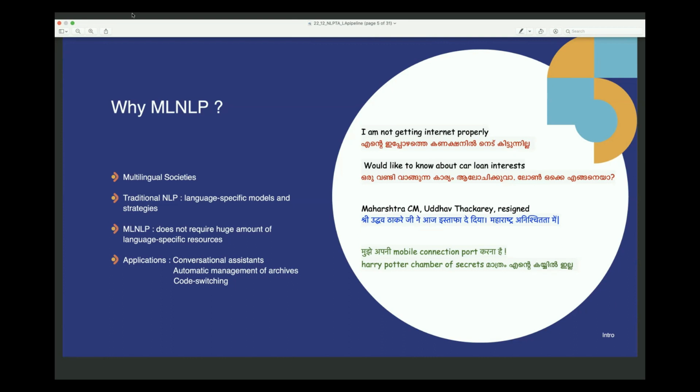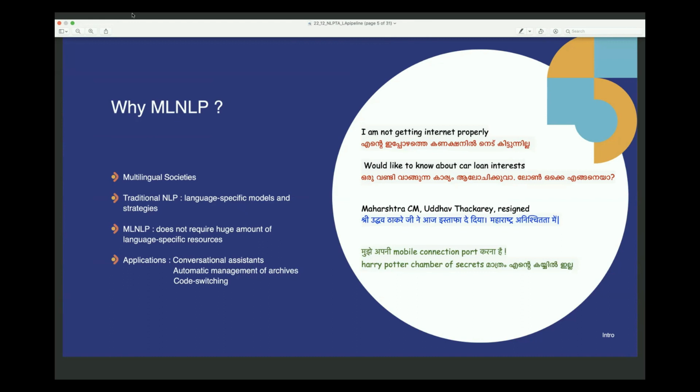Code switching is a scenario when, within a sentence, multiple languages occur, and this is a very common situation with people who speak multiple languages, right? We sort of plug and play, and in a society like India, we always mix English with our mother tongue or another regional language. So this is a very interesting scenario, and it is very common in social media posts, movie reviews, etc.